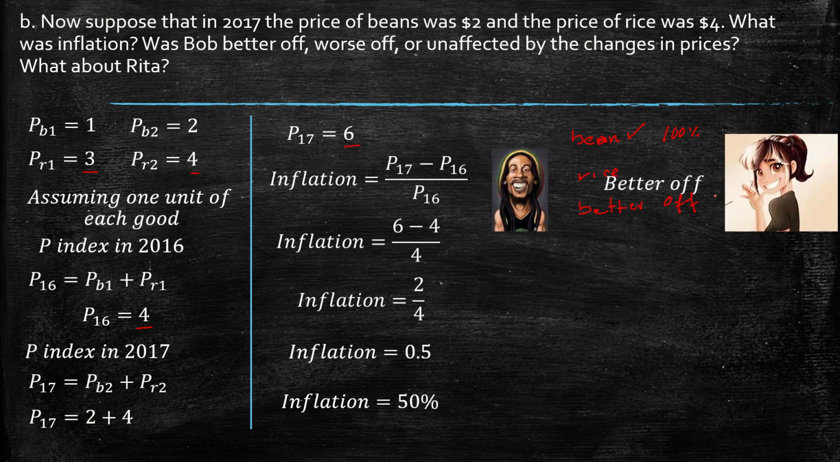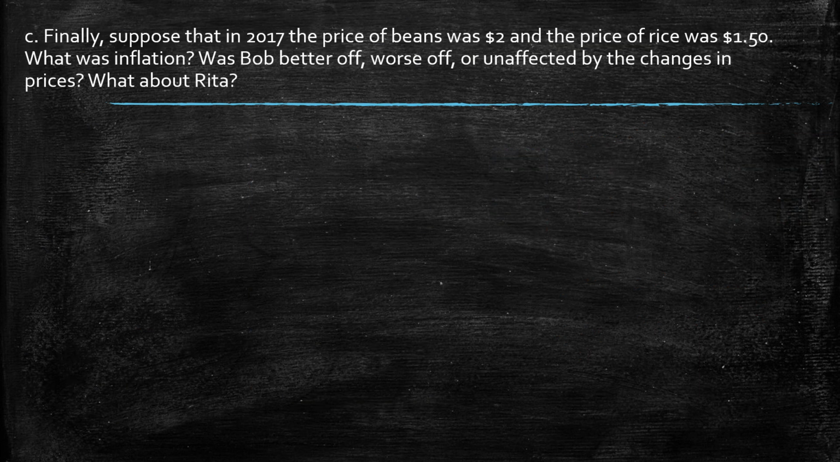What about Rita? Well, on one side she needs to pay 100% more for beans, and her production is just 4 minus 3 over 3, so we have just an increase of 33%, if I'm right, 1 over 3. So this one, she's worse off.